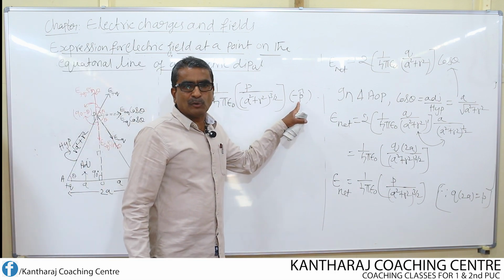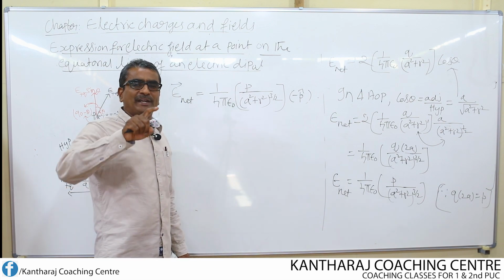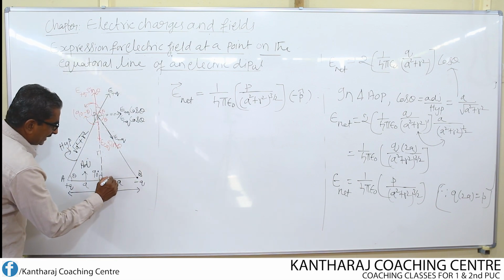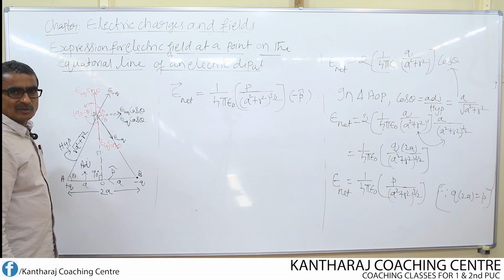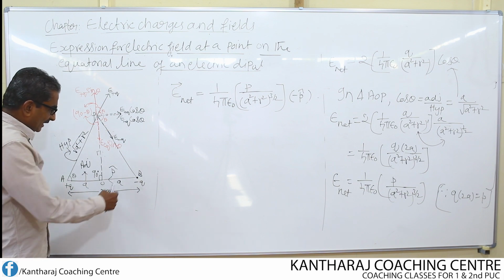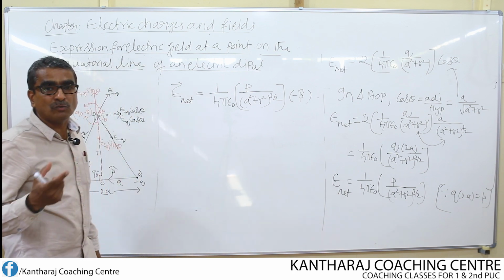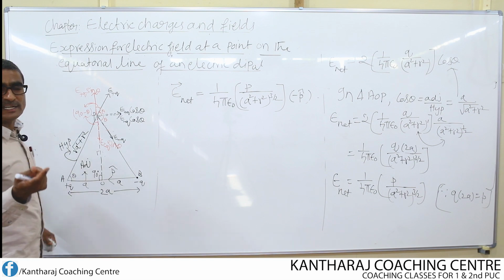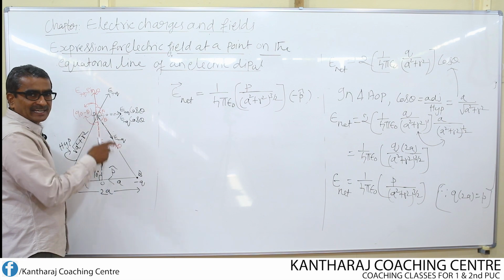P represents the dipole moment. What is the direction of dipole moment? The direction of dipole moment is always from negative charge to positive charge. Here negative charge is here, positive charge is here. So this is the direction of dipole moment. P cap is the unit vector representing the direction of dipole moment, but this dipole moment is opposite to the net electric field. How? Look here, dipole moment is like this. What will be the net field direction? It's nothing but the direction along which these two fields act.